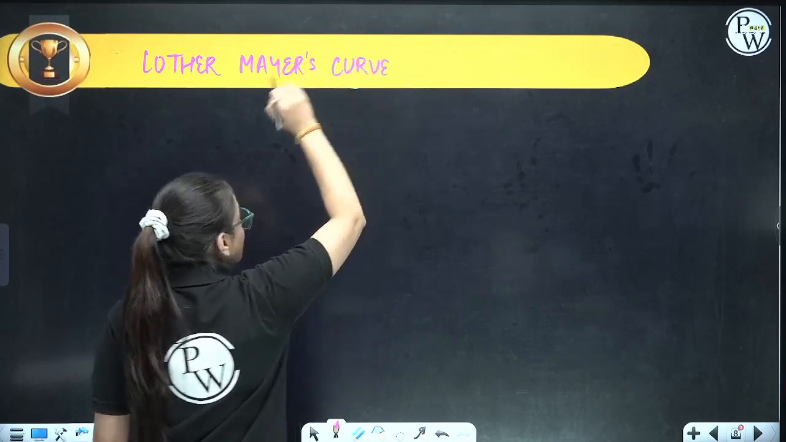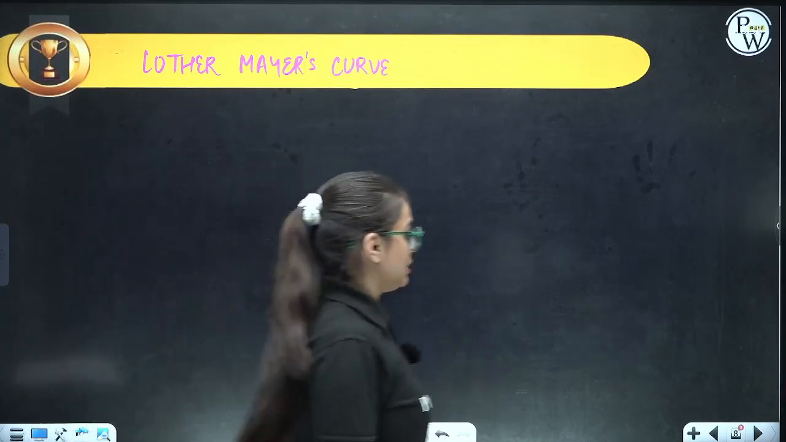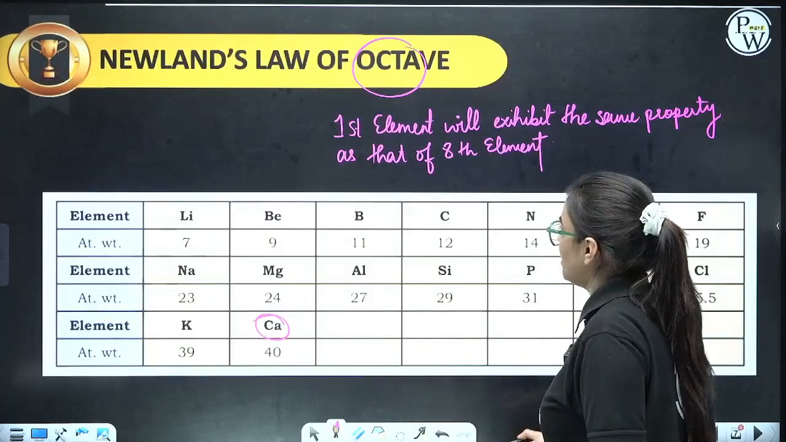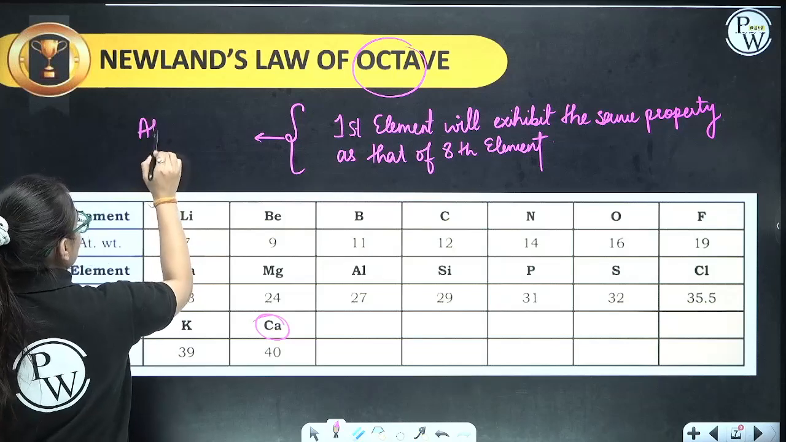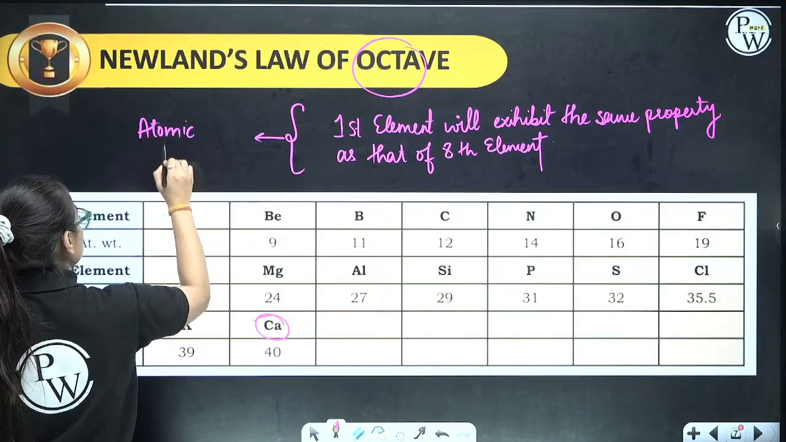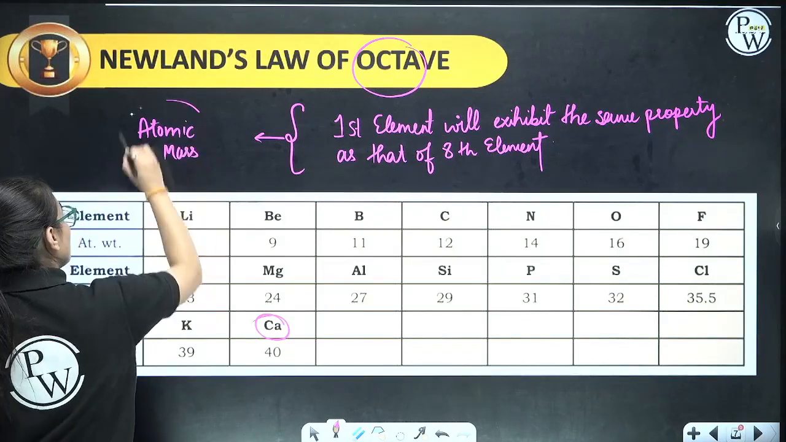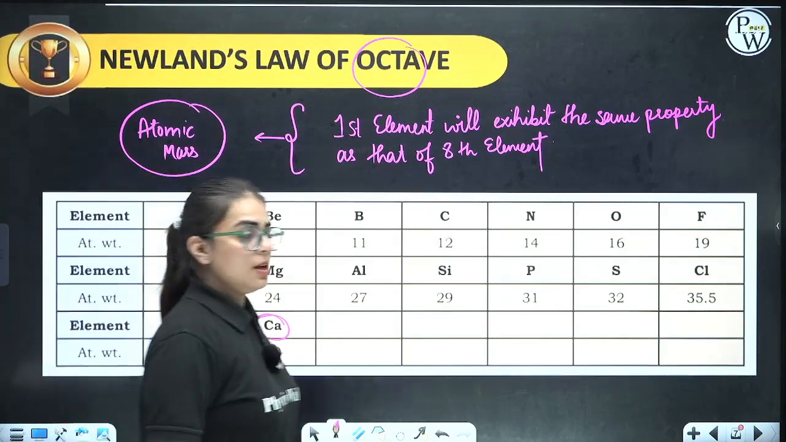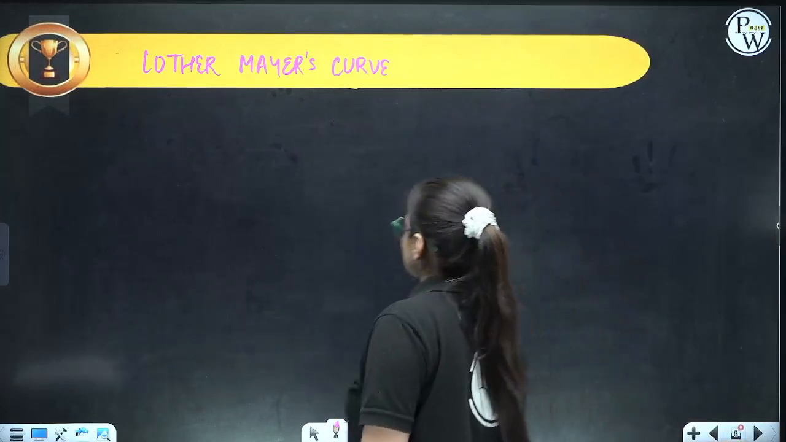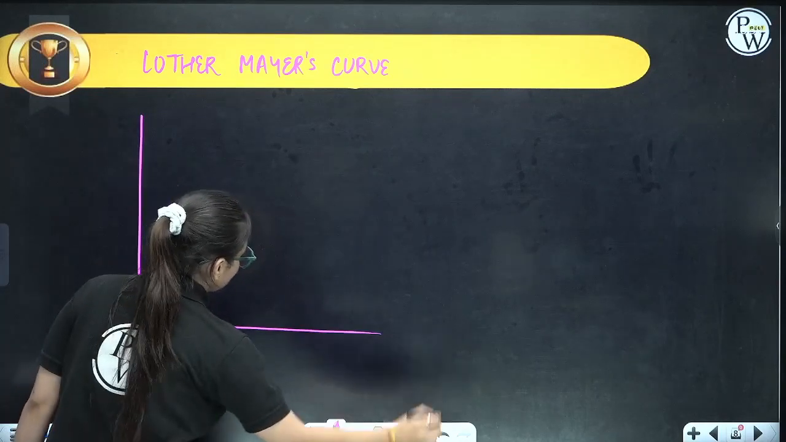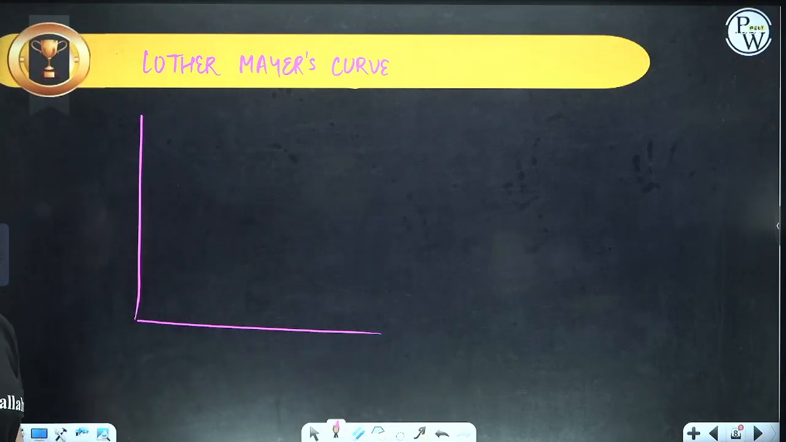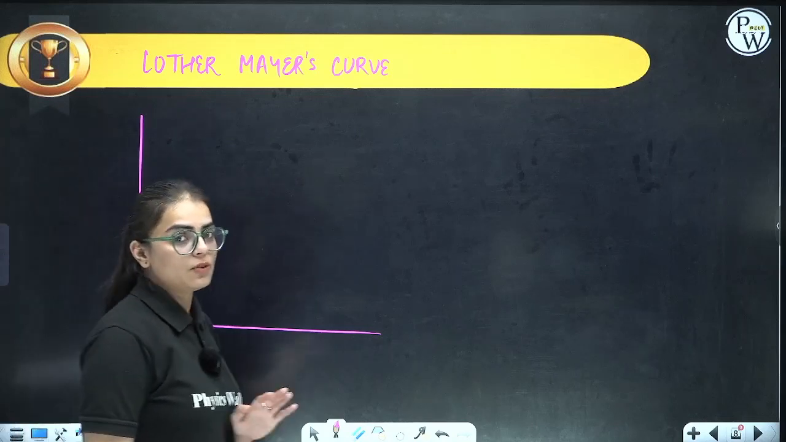Now see, till now we have studied that all of these laws are based on what? They are again based upon atomic mass. Coming to the next one, Lothar Meyer curve. Now see, he plotted a graph between atomic weight and atomic volume.